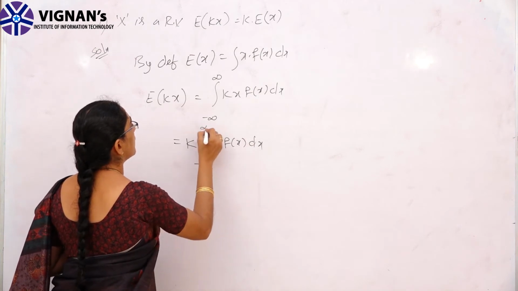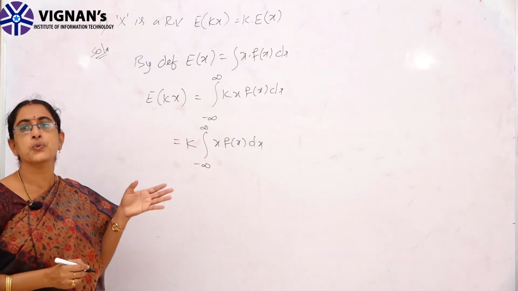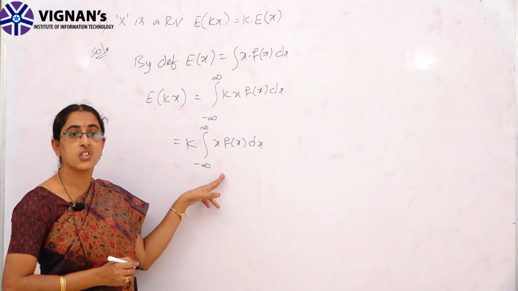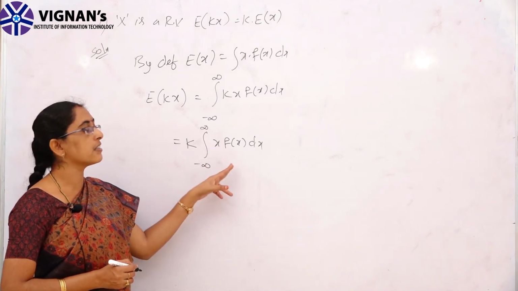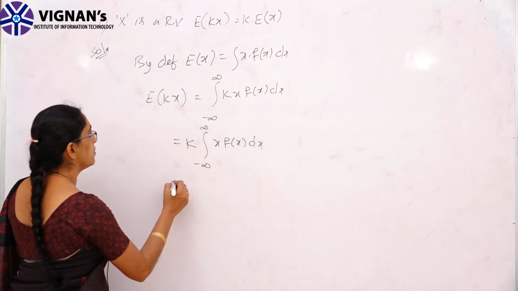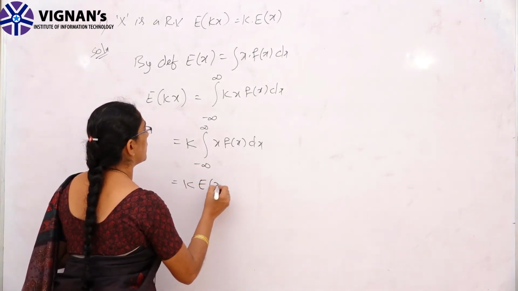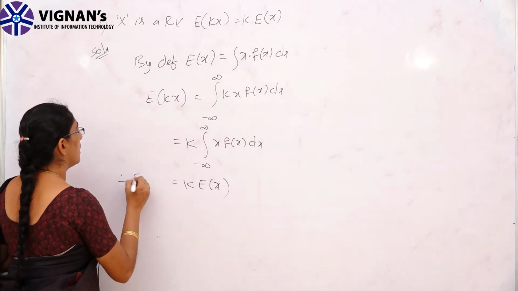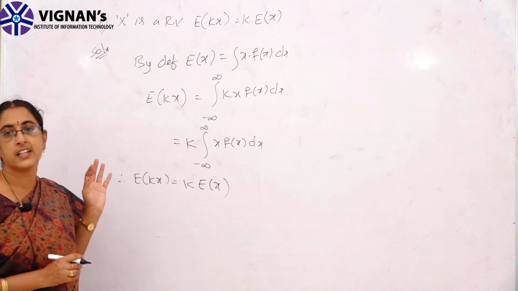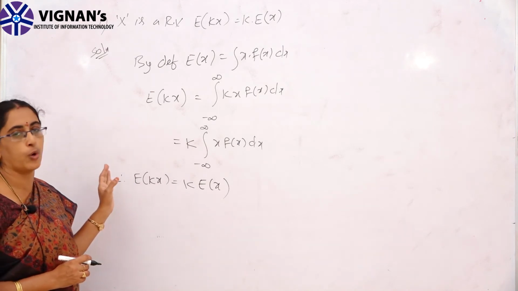It is just like writing the integral of 2x as 2 into the integral of x. But we know that the integral of x f of x dx is nothing but E of x. So, k into expectation of x. Therefore, expectation of kx is equal to k into expectation of x. That is the first property.